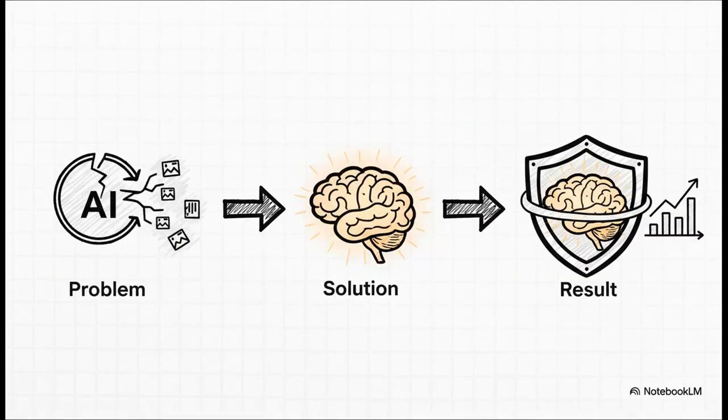So, to sum it all up, we've seen this hidden privacy risk in today's really powerful AIs, where they can just remember way too much. We've explored this brilliant, neural-inspired solution that teaches them to understand instead of just memorize. And the result is a safer AI for all of us with no real loss in performance.